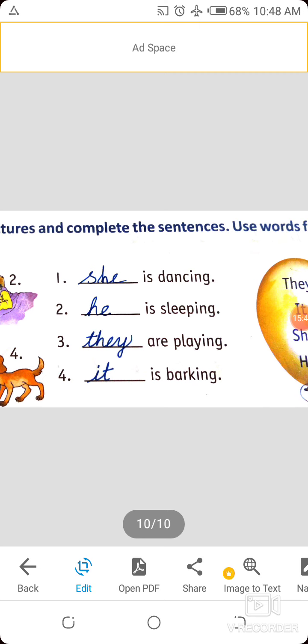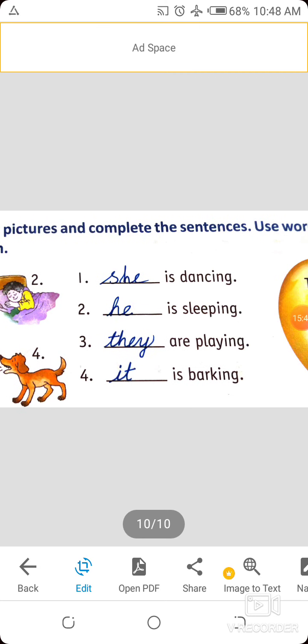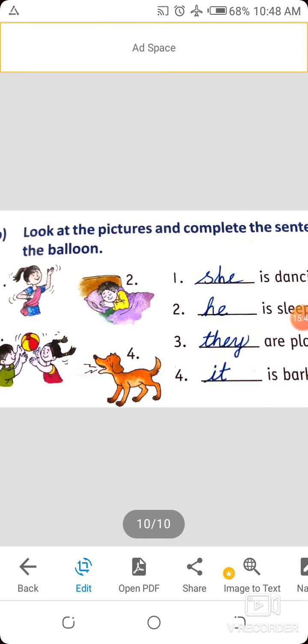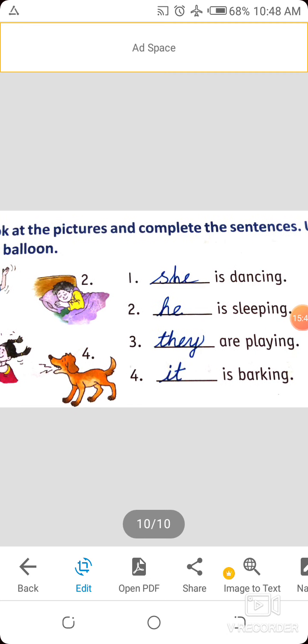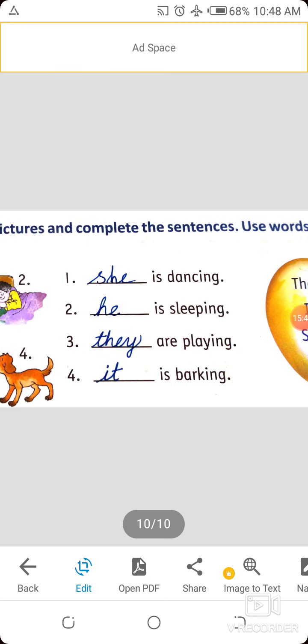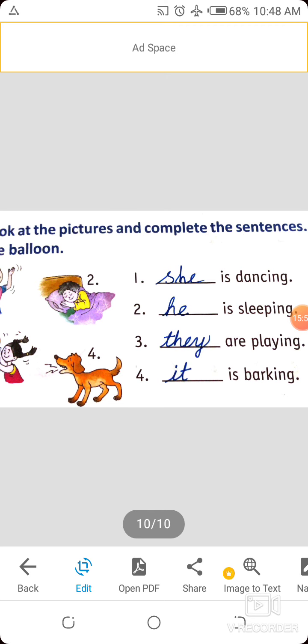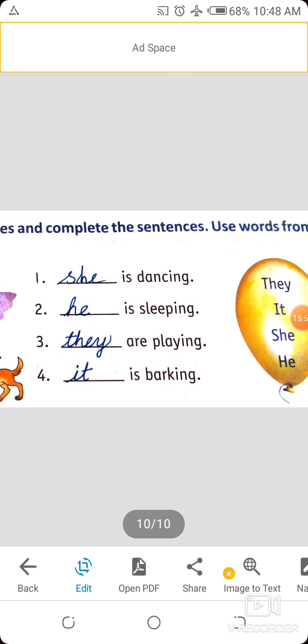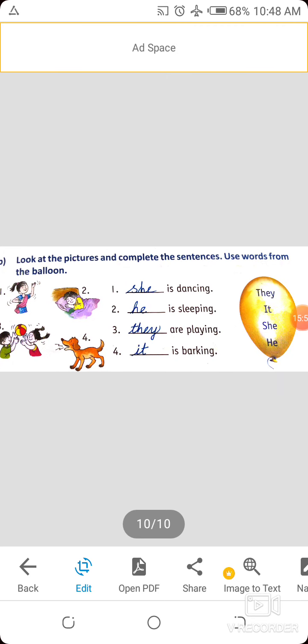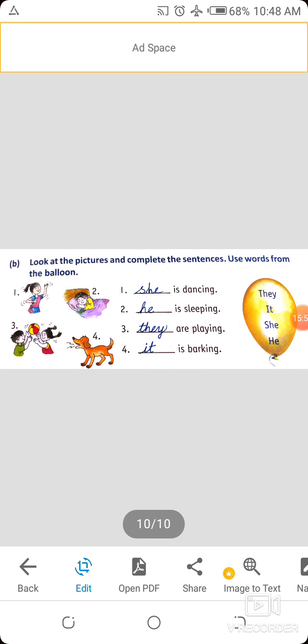T-H-E-Y, they. Okay, now last one, blank is barking. Who? Here dog. Dog is barking. That's why we use here it. It is an animal and it is only one. That's why we use it. Okay, understand all of you? Now she, he, they and it are all pronouns. Did you understand?